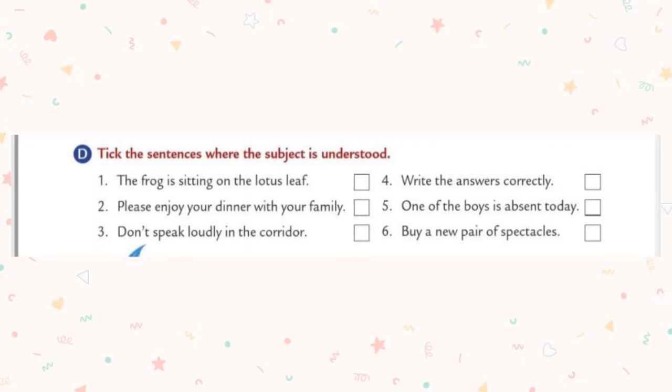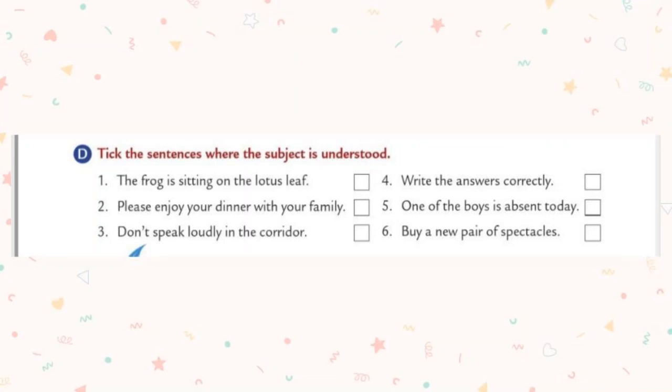Please enjoy your dinner with your family. So this is a request sentence. Already said that in command or request sentences, the subject is you. We should understand, but they do not state it. So you should tick the second one. Just put a tick mark on the second box. That is, second one is the request sentence where the subject is understood.